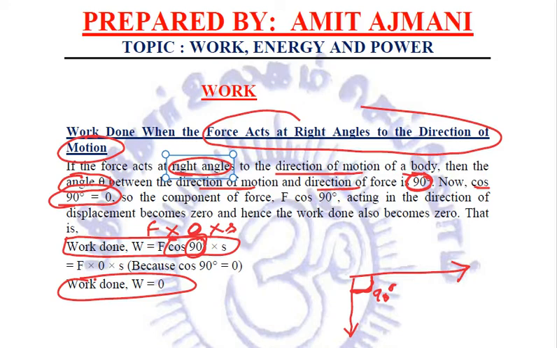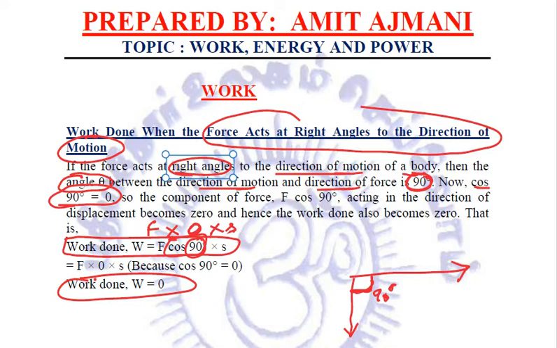The force of gravity will be in the downward direction. We are lifting the object in the upward direction. It is negative work done. But if we hold that weight, in that case there will be no work done.